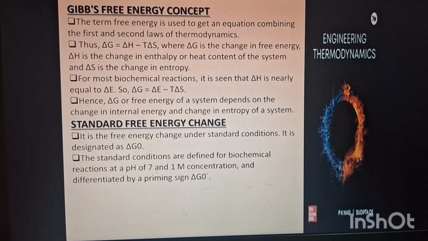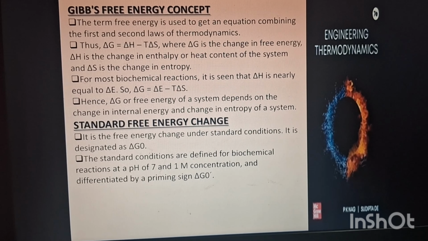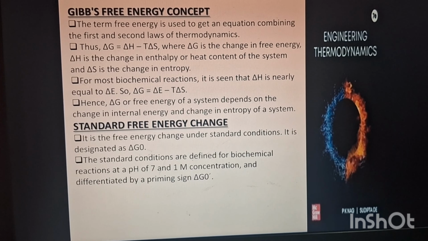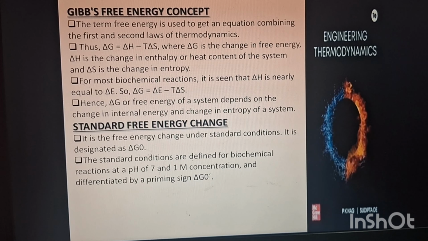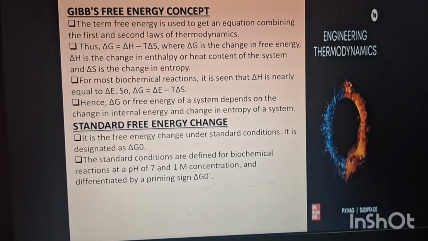For most biochemical reactions, delta H is nearly equal to delta E. So, delta G equals delta E minus T into delta S. Hence, delta G or free energy of a system depends on the change in internal energy and change in entropy of a system.